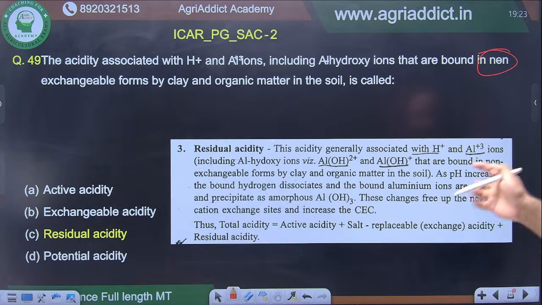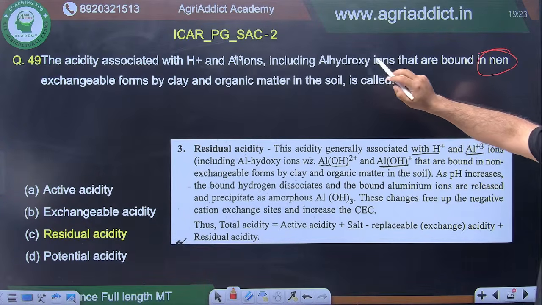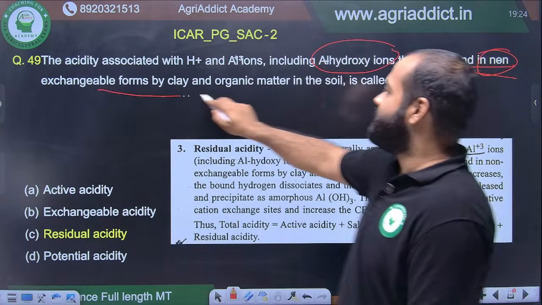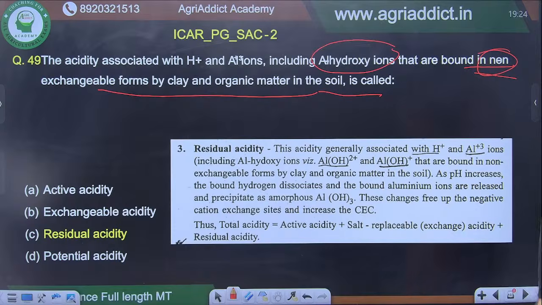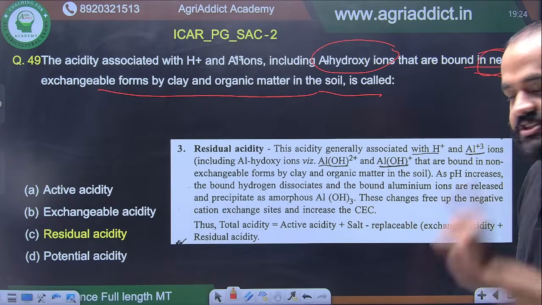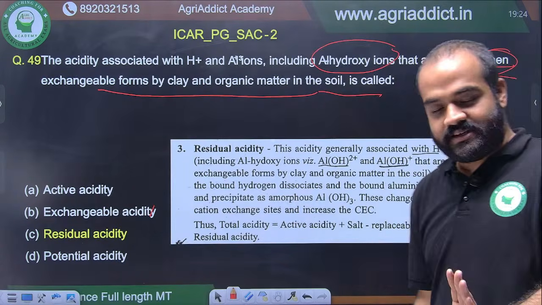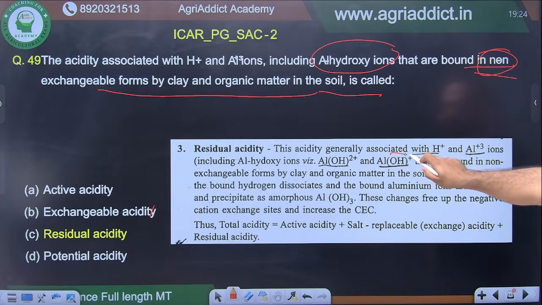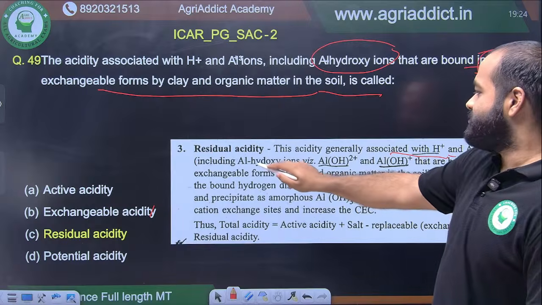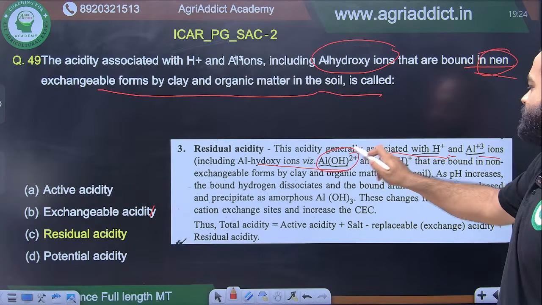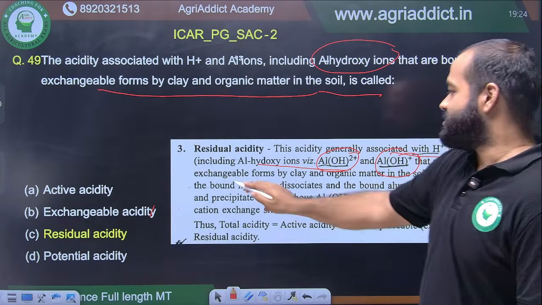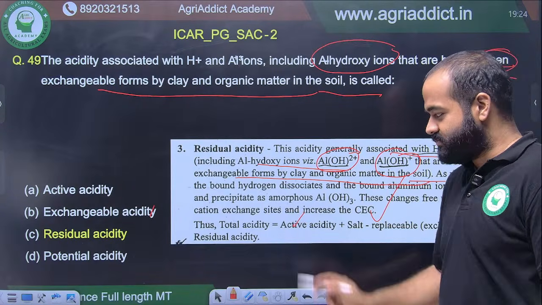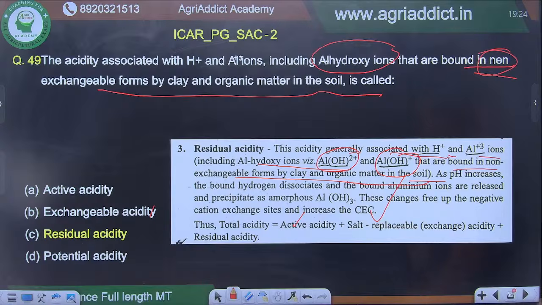Actually, I forgot. So the acidity associated with H plus and Al3 plus ions, including Al hydroxy ions that are bound in non-exchangeable forms by clay and organic matter in the soil is called residual acidity. If it is the non-exchangeable form, it is residual; if it is the exchangeable form, it is exchangeable. Correct? I'm really sorry. Here, residual acidity is generally associated with H plus and Al3 plus ions, including Al hydroxy ions like AlOH2 plus and AlOH plus, that are bound in non-exchangeable forms by clay and organic matter in the soil. So this is also from new ICAR, right? Moving on.